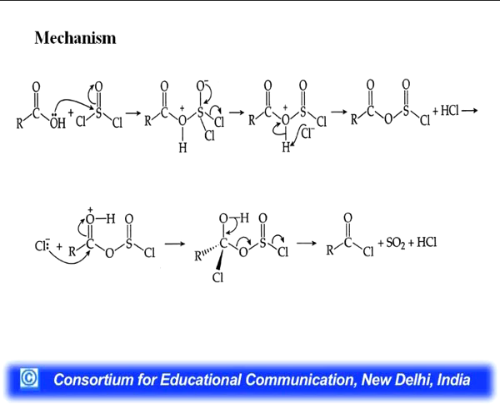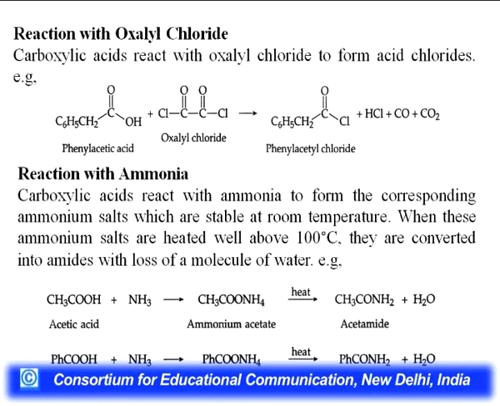You can see in the mechanism how it proceeds. You can see chloride ion will attack the carbonyl carbon, because when positive charge is acquired on the oxygen, then this carbon will become more susceptible towards any nucleophile, that is here chloride ion. Reaction with oxalyl chloride. Carboxylic acid reacts with oxalyl chloride. You can see the structure of oxalyl chloride. Here 2 chlorides are there and you get the product acid chloride.